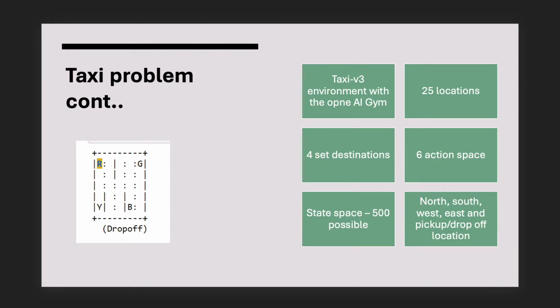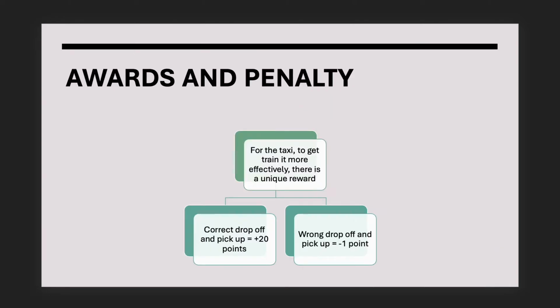The Taxi-v3 environment is from the OpenAI Gym environment. There are 25 locations and 6 actions. The state space is 500 possible states, that's 5 times 5 times 5 times 4. There are 4 set destinations in this problem, as we discussed in the previous slide as well. So there's north, south, east, west, and pick up and drop off.